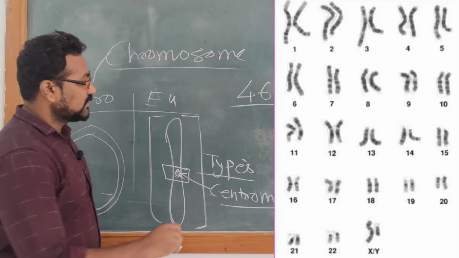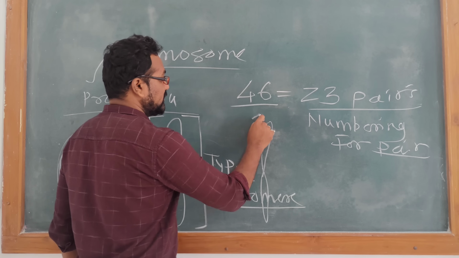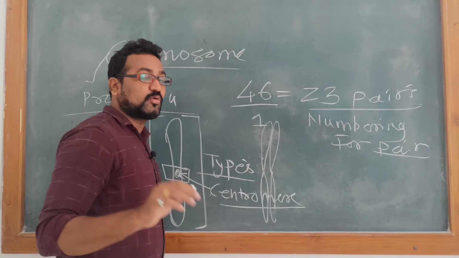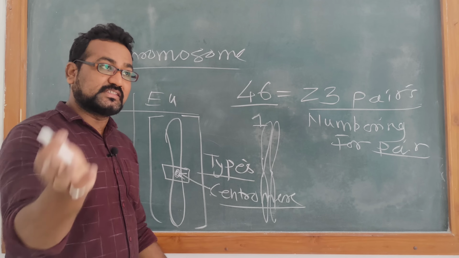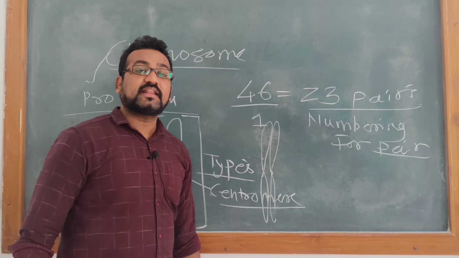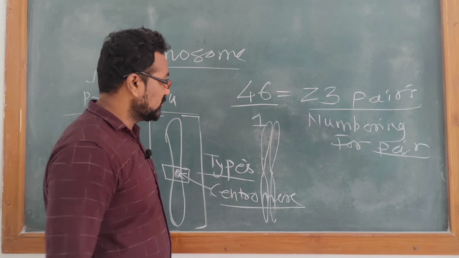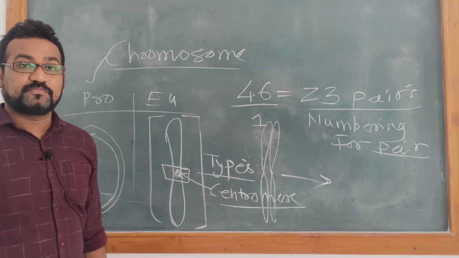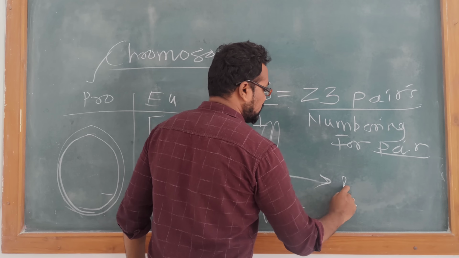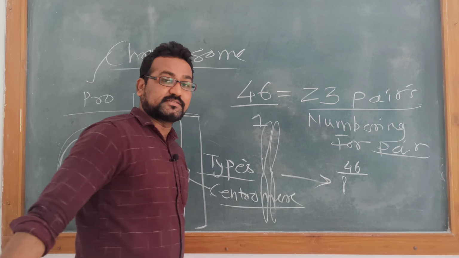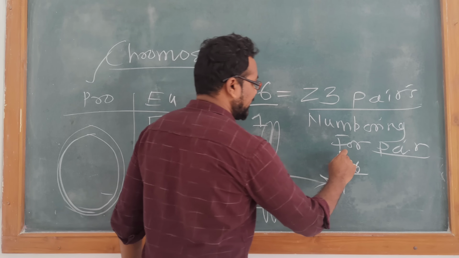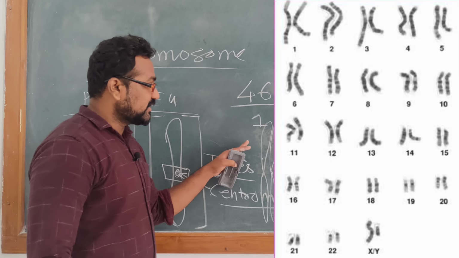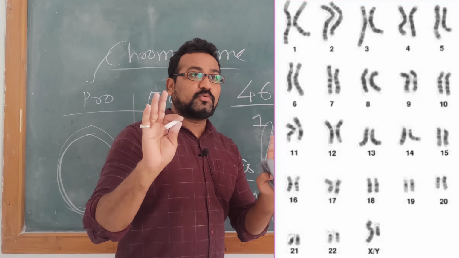We have a numbering system. The largest chromosome is denoted as number 1. The largest chromosome will have its homologous chromosome. Homologous chromosomes, you know very well from genetics, contain alleles for one gene. We have 2 alleles. This is not the point of our discussion, I don't want to make it confusing. So the largest chromosome is number 1 and the smallest chromosome is number 46, or you can say the 23rd pair. The 23rd pair will be the smallest one and the first pair will be the largest one.